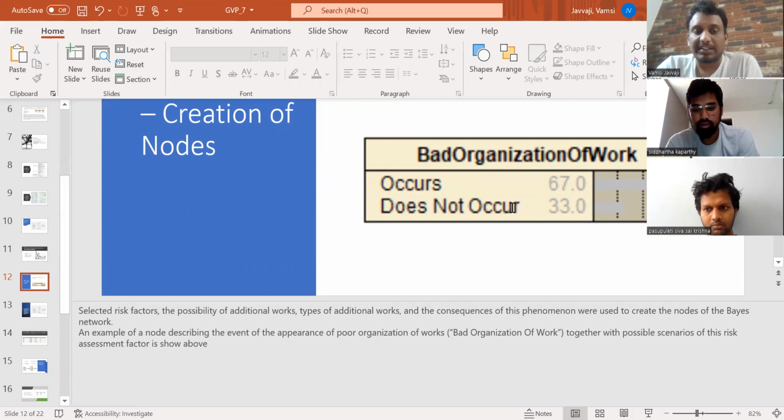These are the selected risk factors, the possibility of additional works. After going into the middle of the work, we came to know the probability that the work will be done or not done. So they will calculate based on this. They have taken the bad organization of work as an example. The type of additional work and the consequences of this phenomenon were used to create the nodes of the Bayes network. As an example, a node describing the event of appearance of organization of work, together with the possible scenarios of the risk assessment part, is shown below.